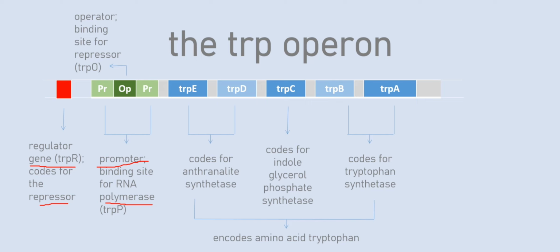And then we have here the TRPE, D, C, B, and A. These are the structural genes. These genes will code for the biosynthetic enzymes that will help in producing the amino acid tryptophan. So TRPE and D will code for anthranilate synthetase. TRPC will code for glycerol phosphate synthetase. And TRPB and TRPA will code for tryptophan synthetase. So with these enzymes all together, the amino acid tryptophan will be produced.